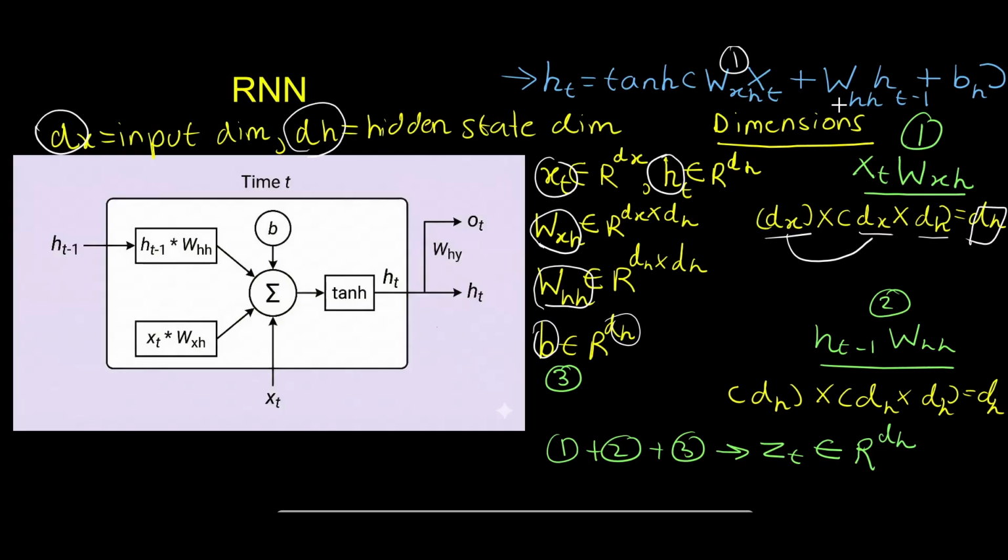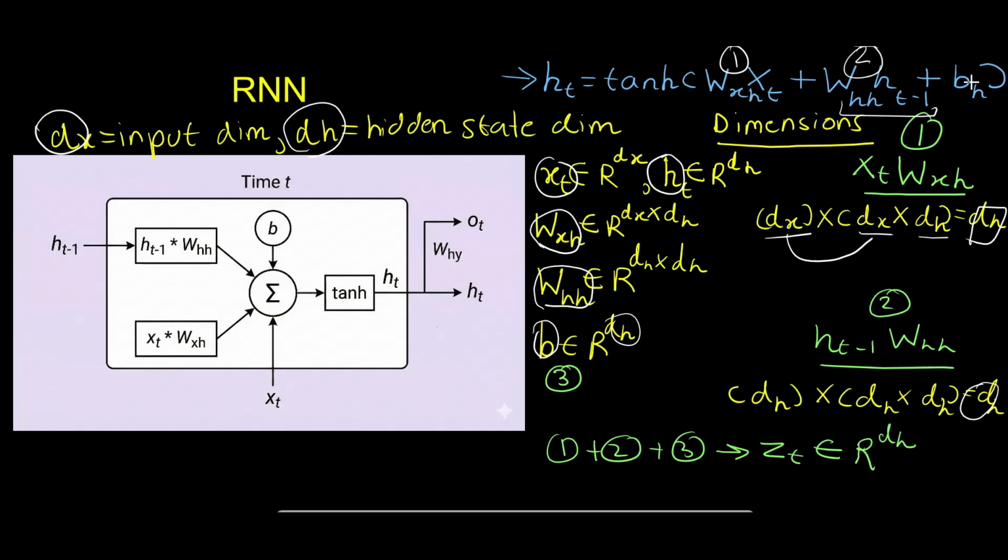Similarly, for the next one, which is the hidden state operation, matrix multiplication with the vector. Here h_{t-1} will have the dimension dh, and we have the matrix Whh as dh by dh. So these are the same, and we'll have the dimension dh. This is 2.